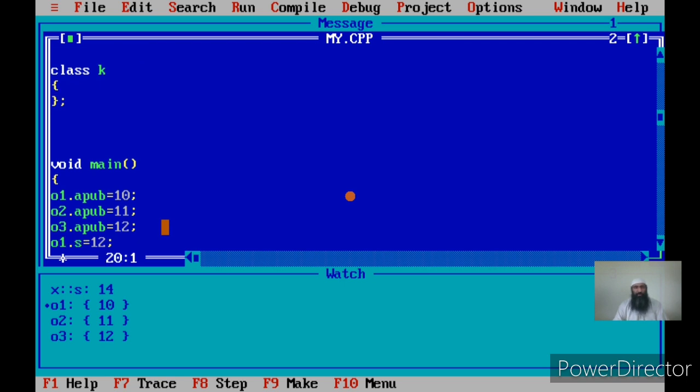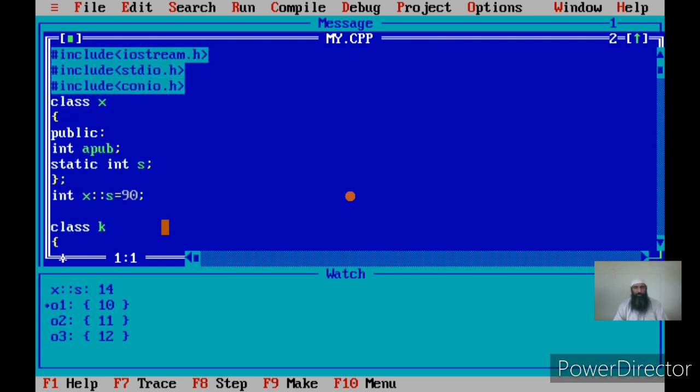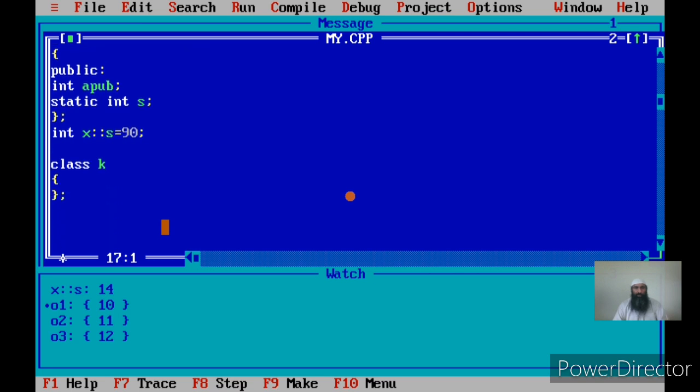Suppose I have not created any objects yet, so the class does not have any objects. How do I know that? Because I have only created a class. Okay, I have removed all the statements where I created the objects. Let me delete the class K also.